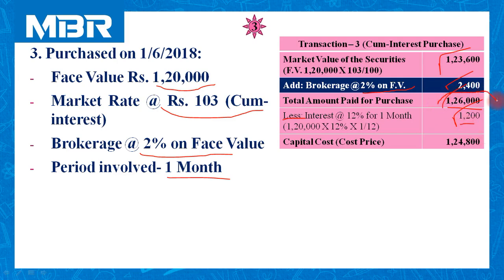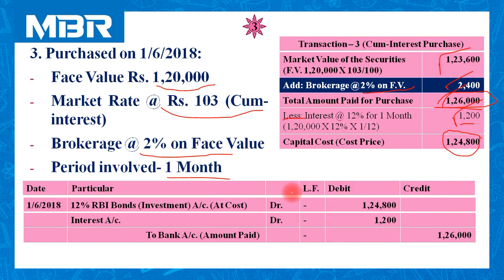So out of 1,26,000, 1,200 is paid for interest. So capital cost for this investment is rupees 1,24,800.